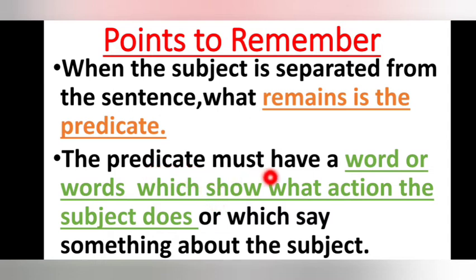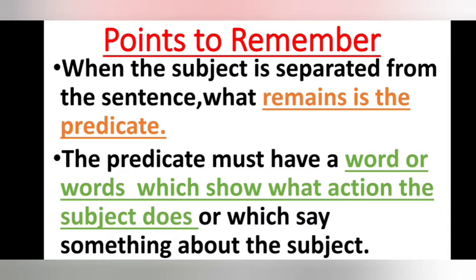The predicate must have a word or a group of words which show what action the subject does, or which say something about the subject.